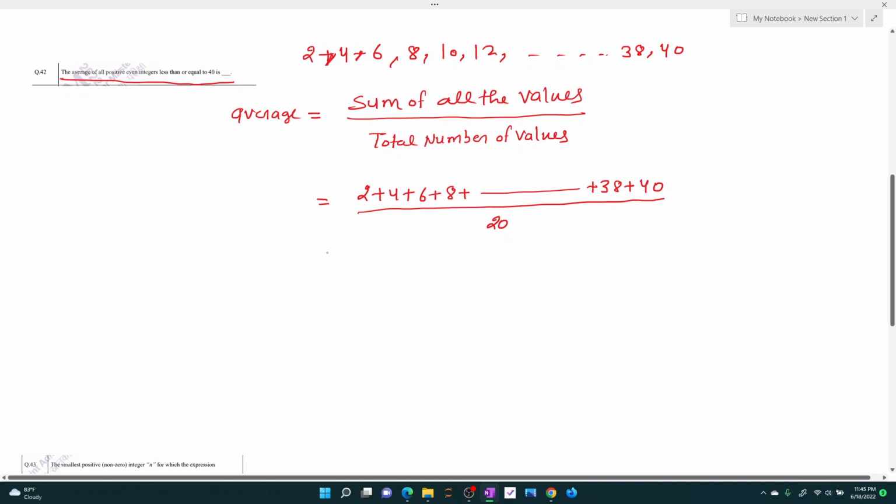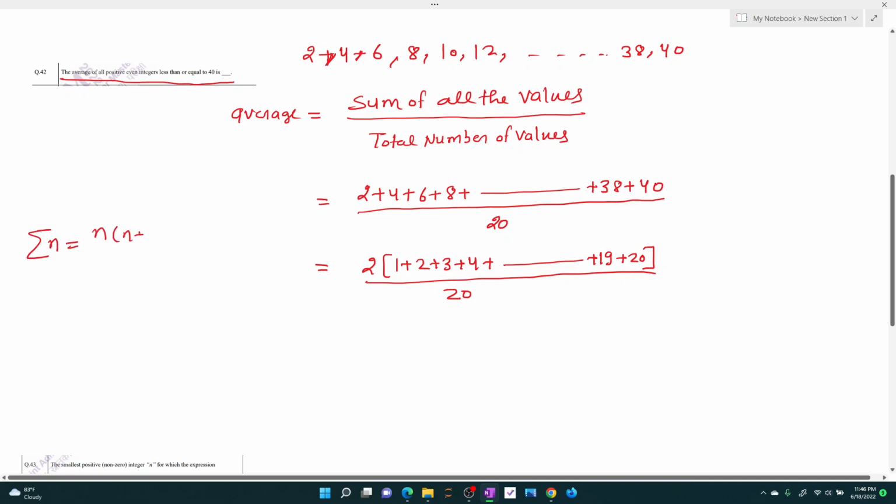So what about the sum? I can take 2 common because all of these are even integers, and then we have 1 plus 2 plus 3 plus 4, and in the same way plus 19 plus 20, and this whole thing divided by 20. Here we will use this formula: the summation of n is n times n plus 1 by 2.